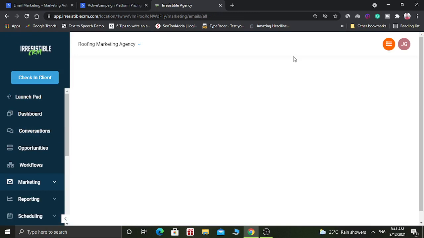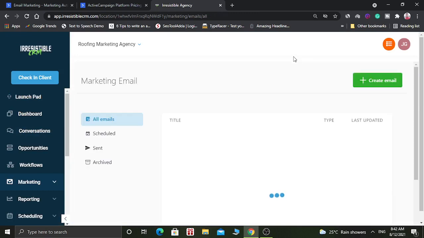and I highly recommend GoHighLevel because it is better than ActiveCampaign, and it also provides a lot of other features which ActiveCampaign does not provide.